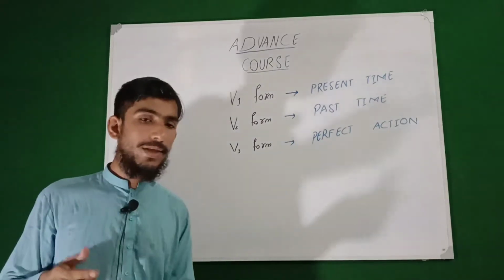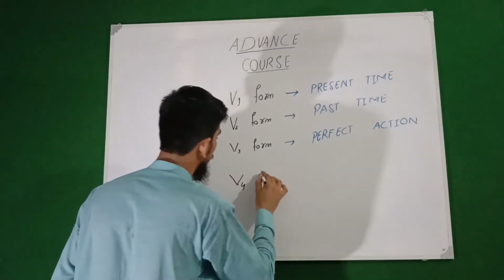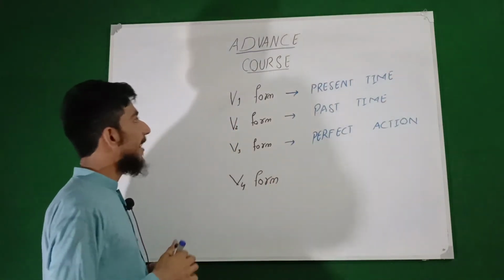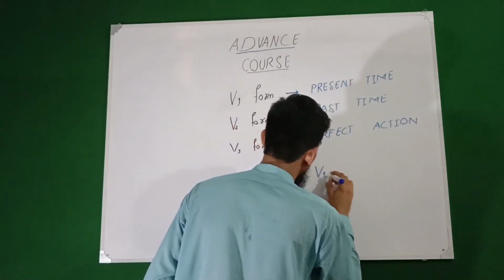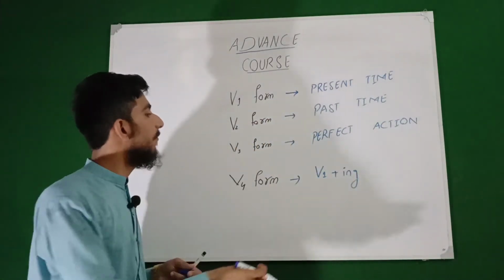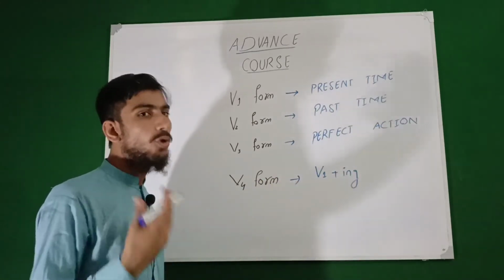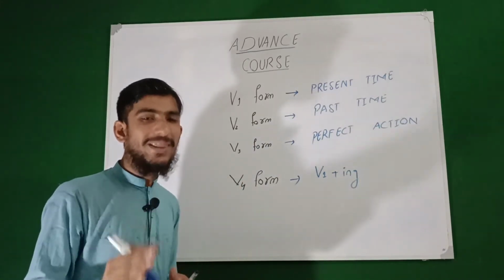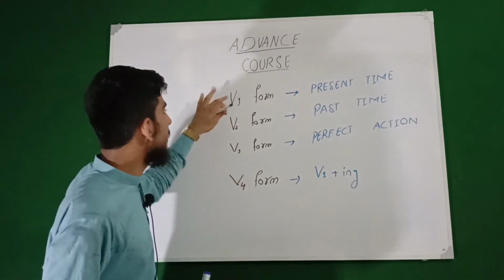Now remember that some of the non-native speakers say that there is also a word fourth form. According to grammarians, there is no fourth form of the word, but there are certain changes in the word first form. Word first form plus ing is not a form of the verb, but non-native writers have written in their books that it is. So according to the non-native speakers there are 4 forms of the verb, but we should follow the grammarians, that there are just 3 forms of the verb.